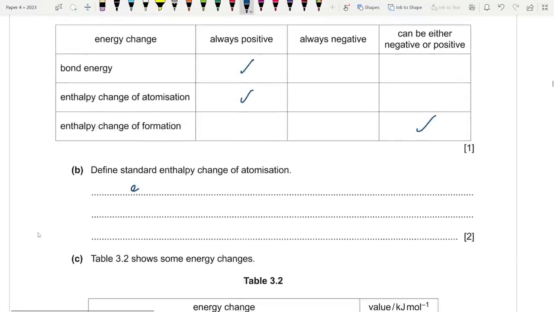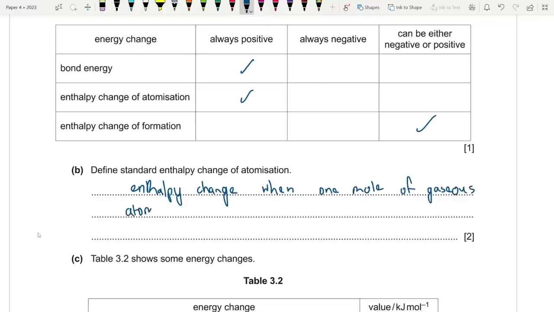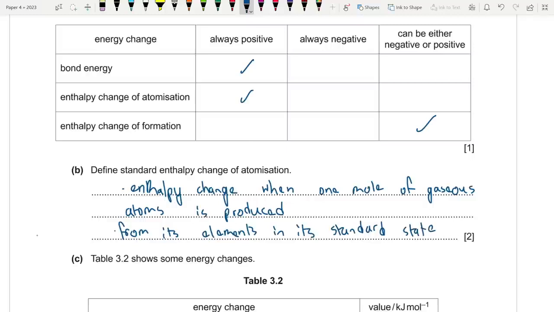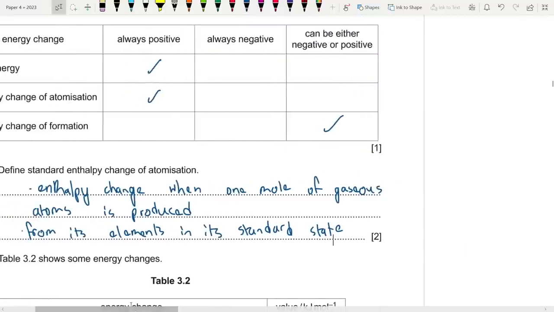Okay, we know it. It is the enthalpy change when 1 mole of gaseous atoms is produced from its elements in their standard states.